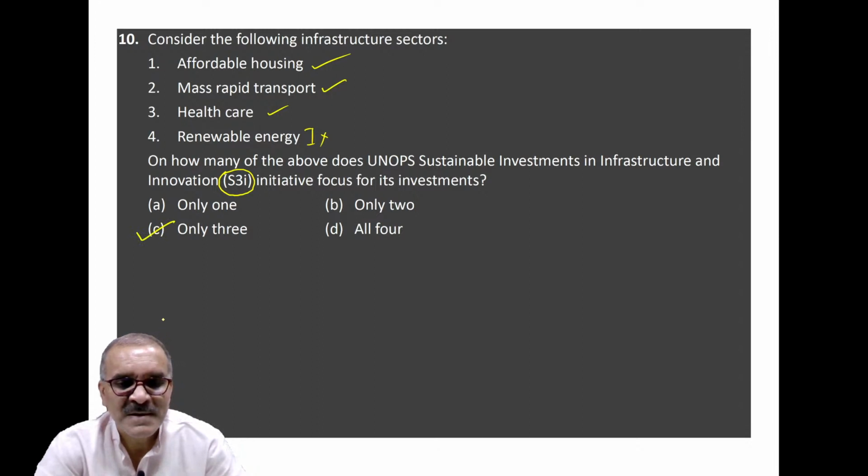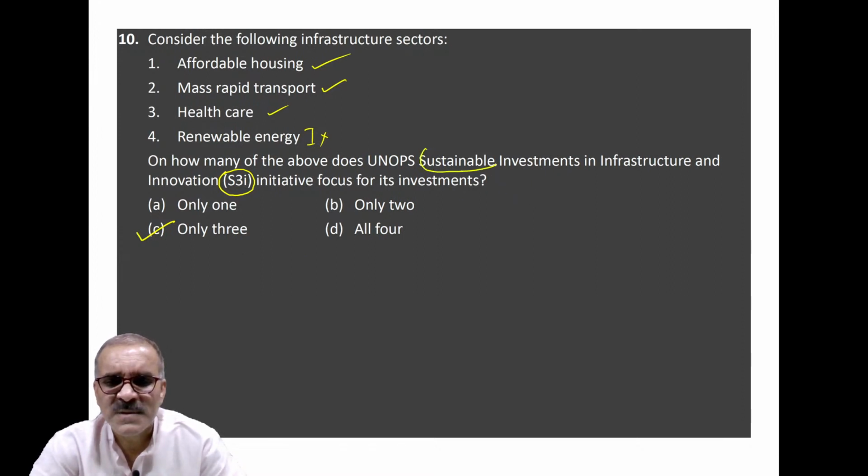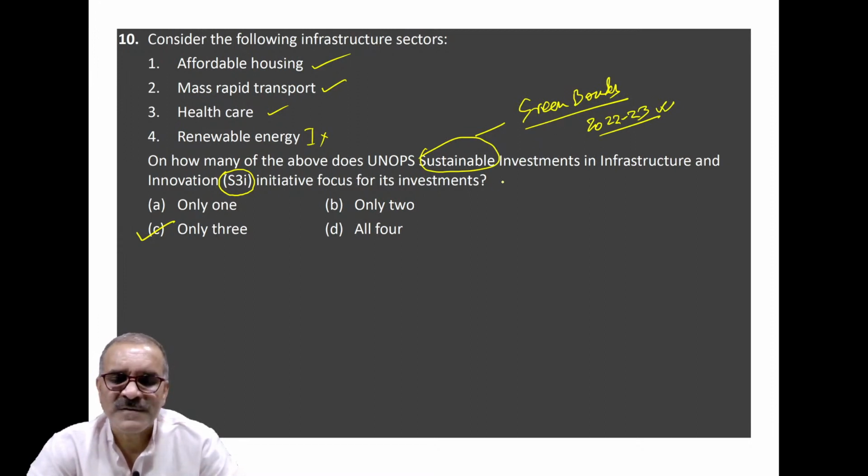Clear? This is a fact-based question. Its relevance is basically that you have to promote sustainable investment, in which you know already green bonds were in news last year. In the financial year 2022 to 2023, India also issued its first green bond. Clear? So green bonds are part of this idea. It means we can issue green bond to develop either of these three: healthcare infrastructure, mass rapid transport related infrastructure, and affordable housing.